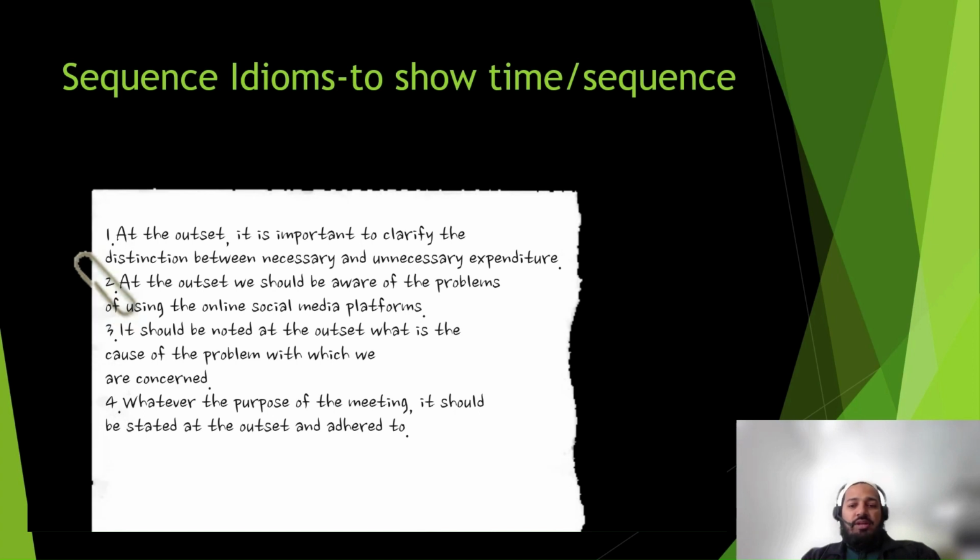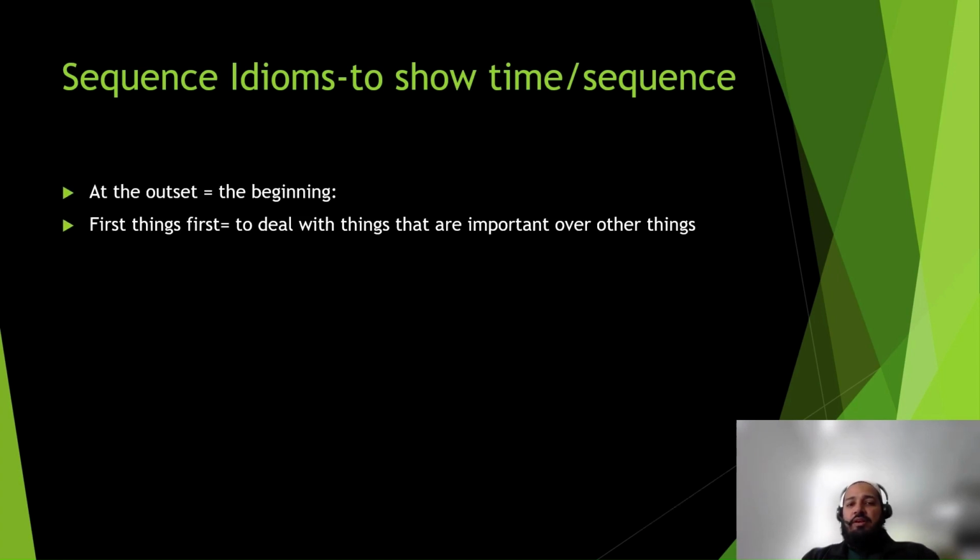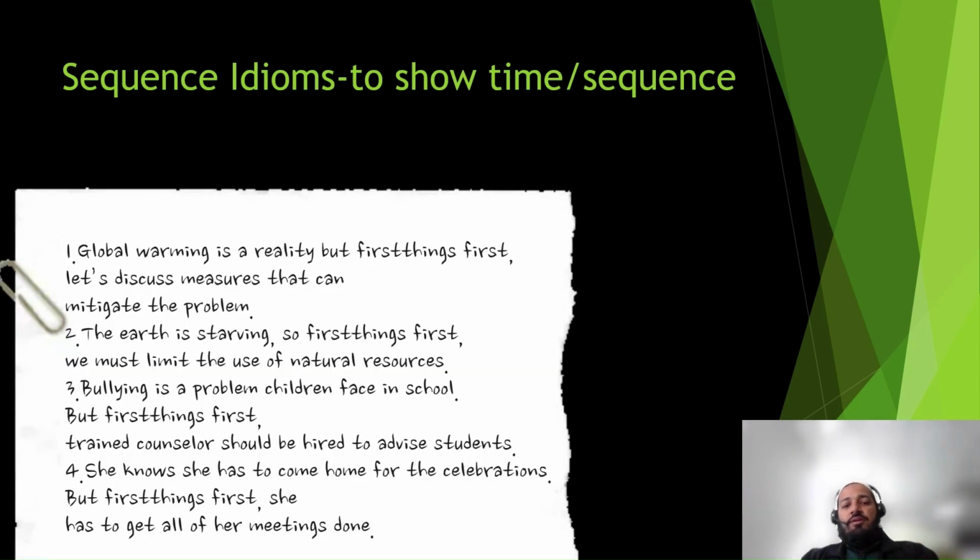Now let's check the second one. It is "first thing first." First thing first is to deal with things that are important over other things. An example: the earth is starving, so first thing first, we must limit the use of natural resources. It's most important that we limit our natural resources. That's what the speaker wants to tell here.